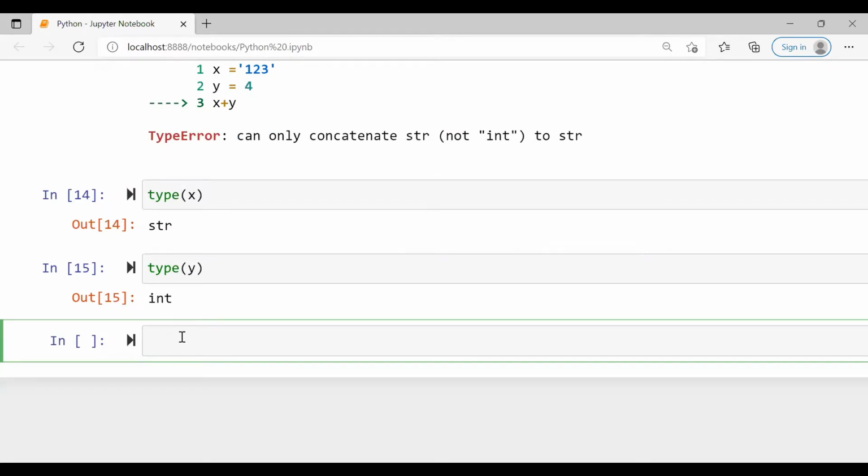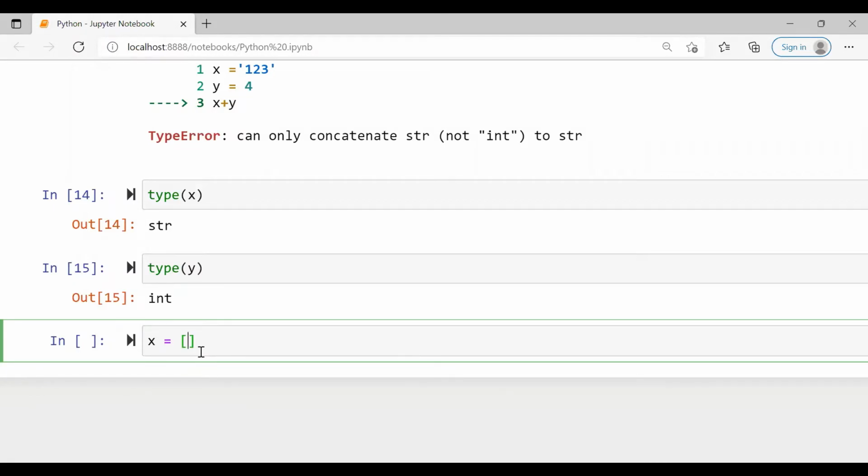And the second sequence data type is the list. The list is a sequence of items of the same data type or different data types, enclosed in square brackets. So let us take an example.